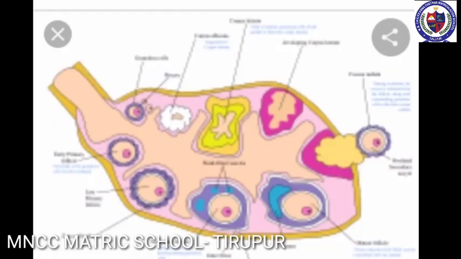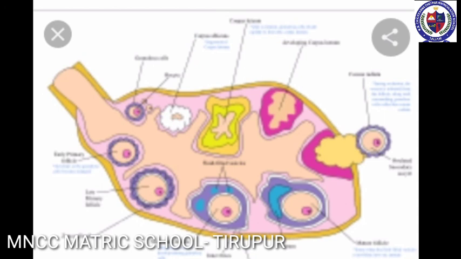Next, female reproductive organ, structure of ovary. The ovaries are located on either side of the lower abdomen, composed of two almond-shaped bodies, each lying near the lateral end of the fallopian tube. Each ovary is a compact structure consisting of an outer cortex and an inner medulla.